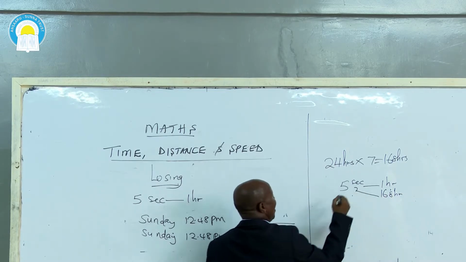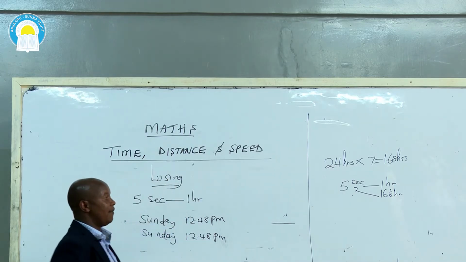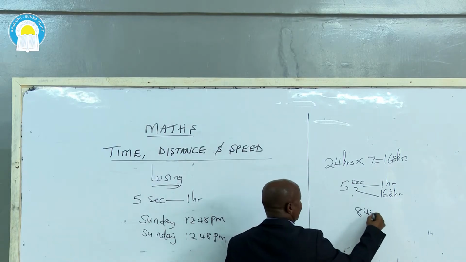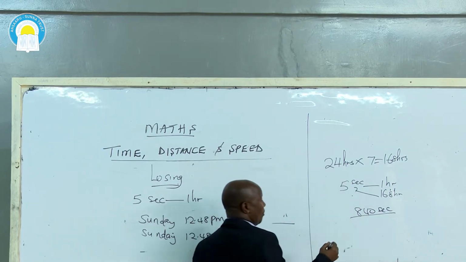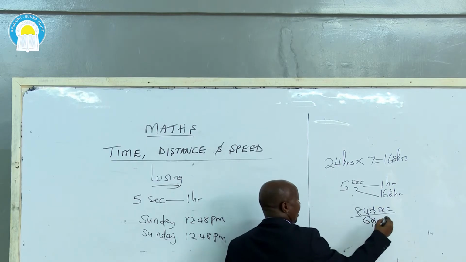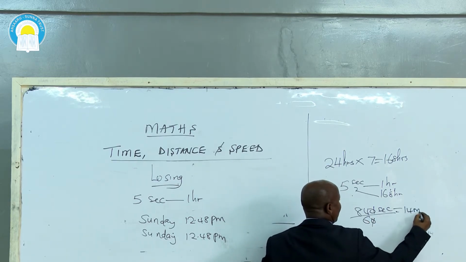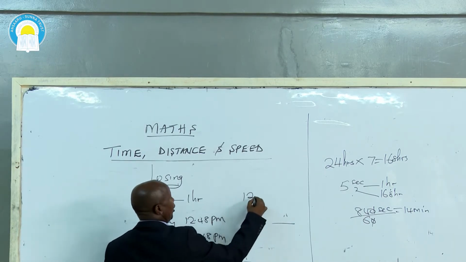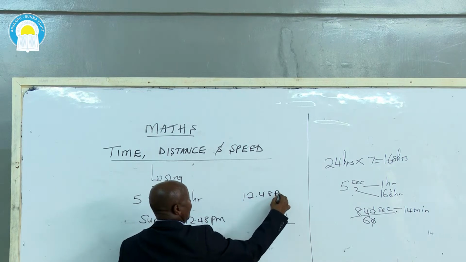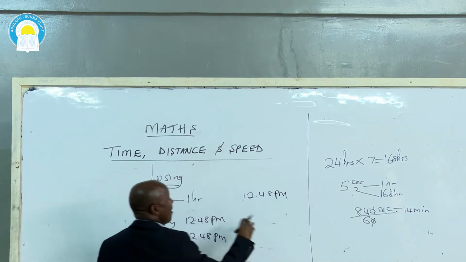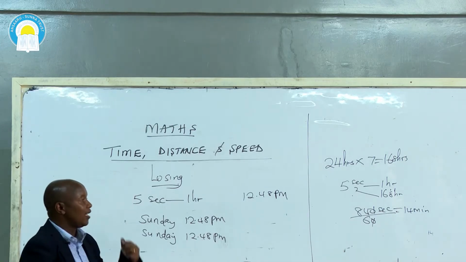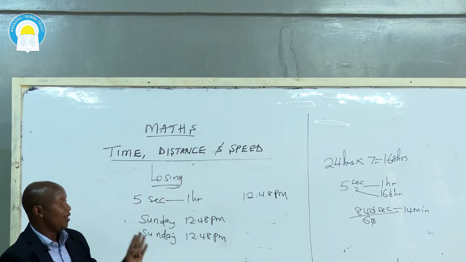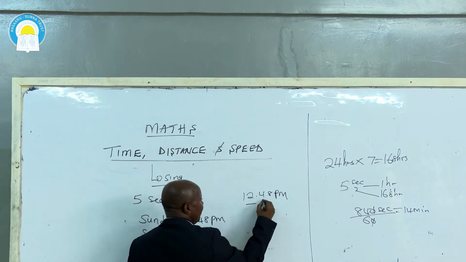How many seconds will it have lost? Just like the other example that I've given, 168 multiplied by 5, you get 840 seconds. Then you change seconds to minutes, you divide by 60. You get 14 minutes. So in our case now, when the right time will be Sunday 12:48 p.m., this watch now will have lost 14 minutes because it's losing 5 seconds every hour. So for 1 week, this watch will have lost only 14 minutes.